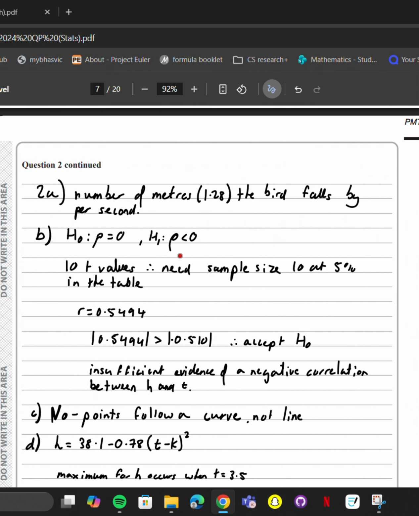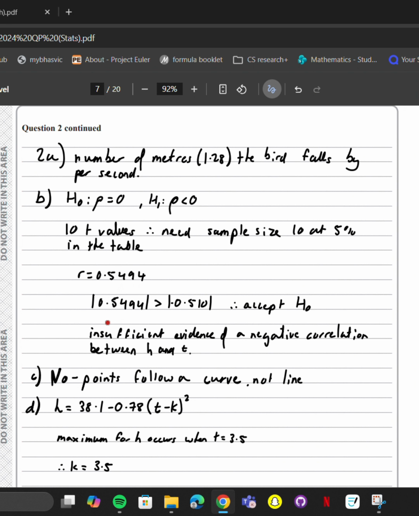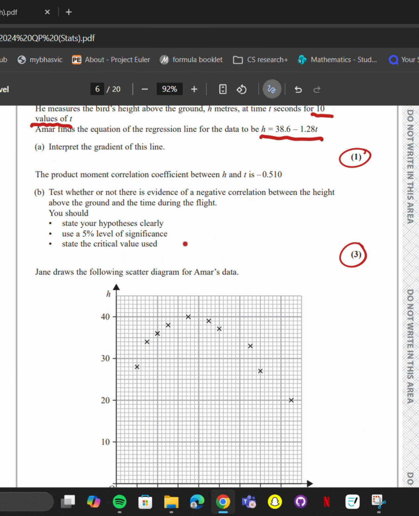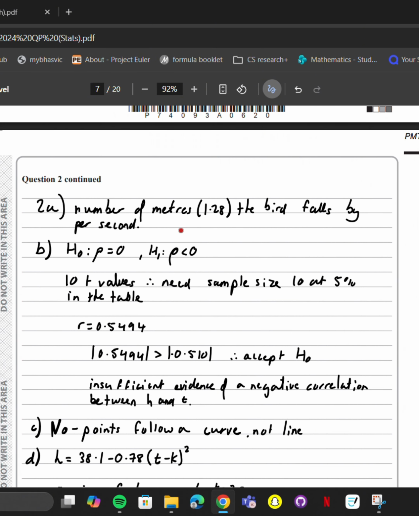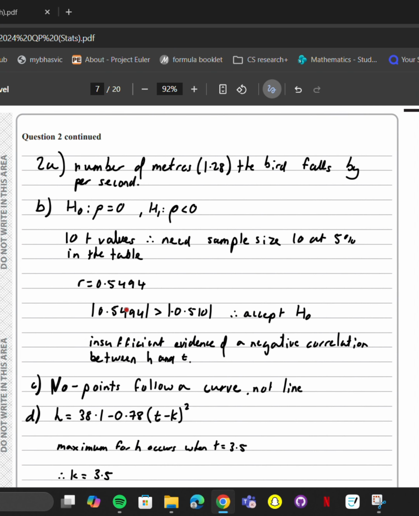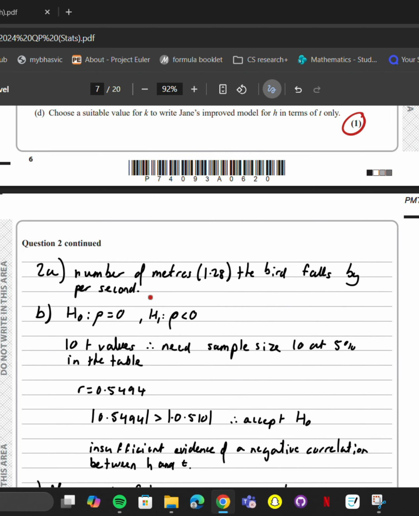So that gives us a value of 0.5494, and this is greater than the value given here. So the chance of randomly appearing to have a negative correlation is actually greater than the correlation we got. So we accept H0, meaning that there is actually no correlation. There's insufficient evidence of a negative correlation between h and t. We say insufficient evidence because this is all probability and all chances. There could be a case where there actually is a negative correlation, but the evidence doesn't support this.